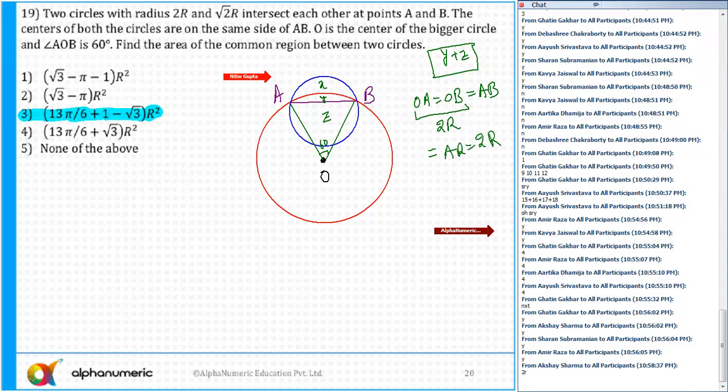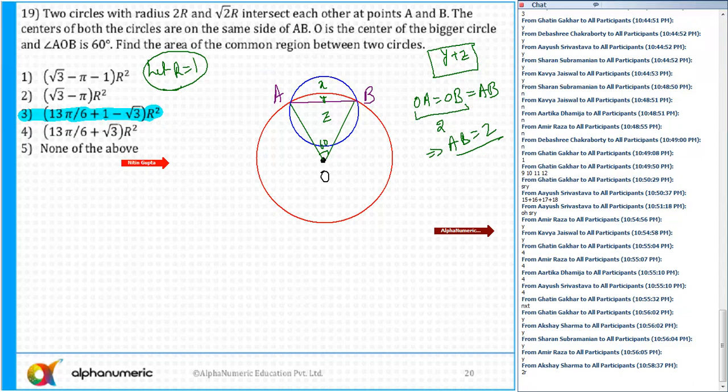In such types of questions, take r as 1, to avoid the calculation. So let OA and OB be equal to 2, so AB is also equal to 2.